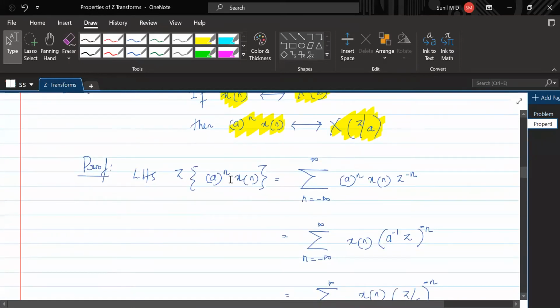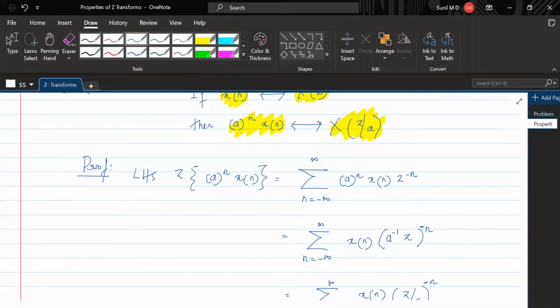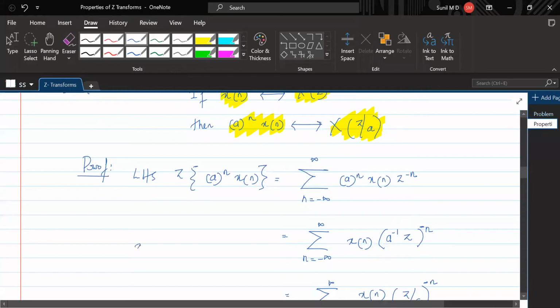The z transform of this can be written as this. So x of n, and since there are powers of n, those powers of n can be written as this. Why do we need this? Because I need to have an equation like this.